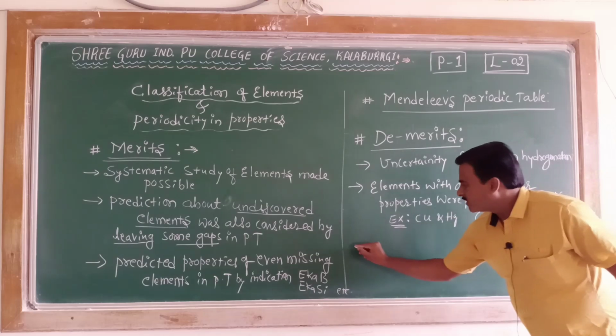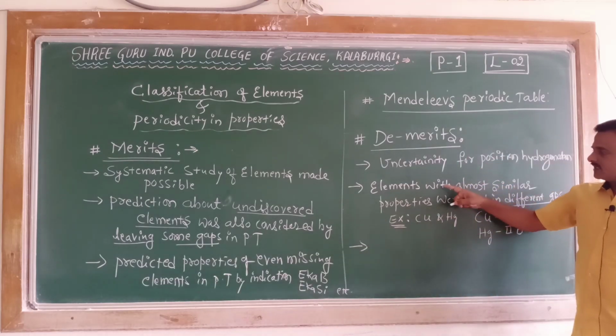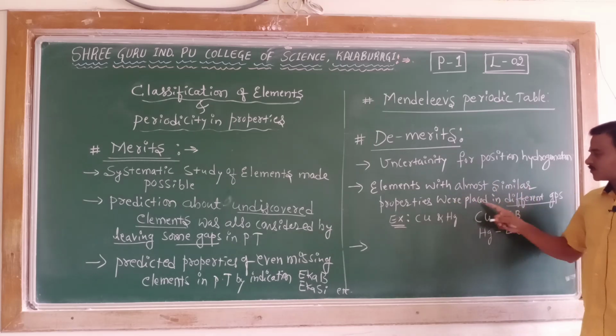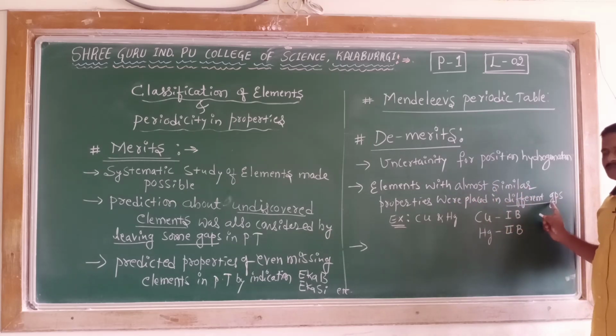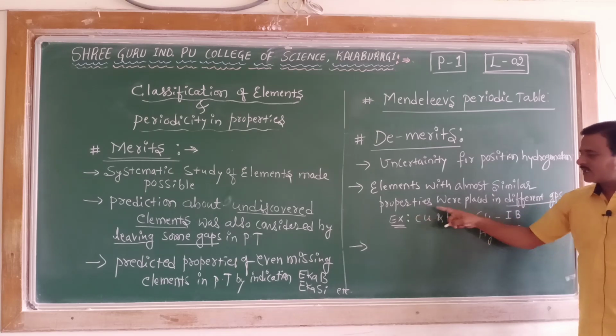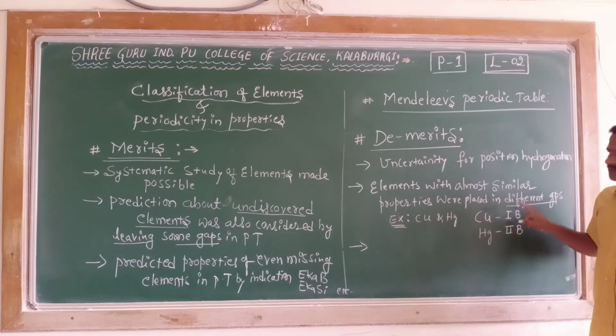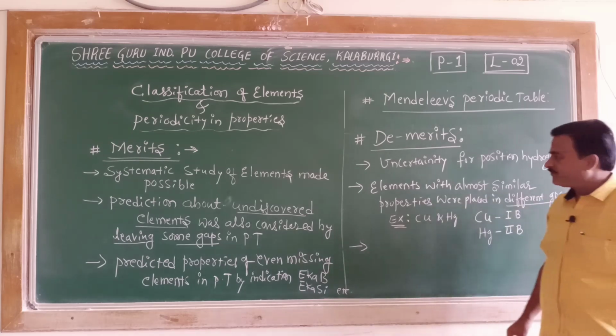Let me conclude before we go to the third point. The second demerit was that elements with almost similar properties were placed in different groups. One such example is copper and mercury. Both possess metallic properties. They are supposed to be placed in either first B or second B, but were kept in different groups. This is the second demerit.